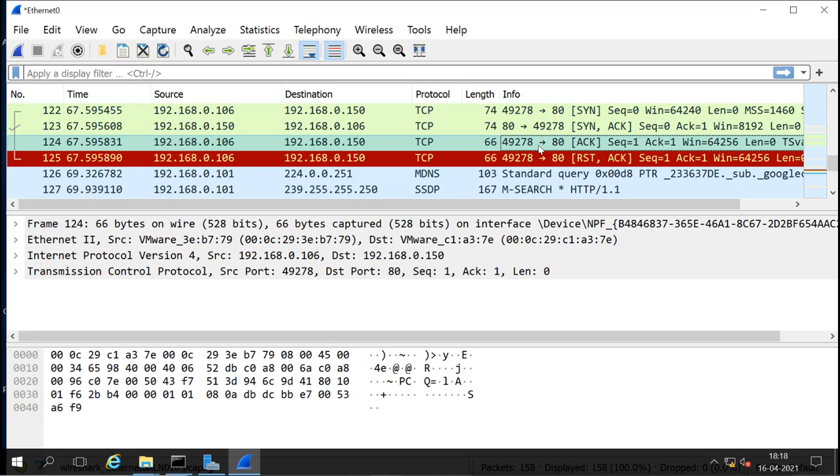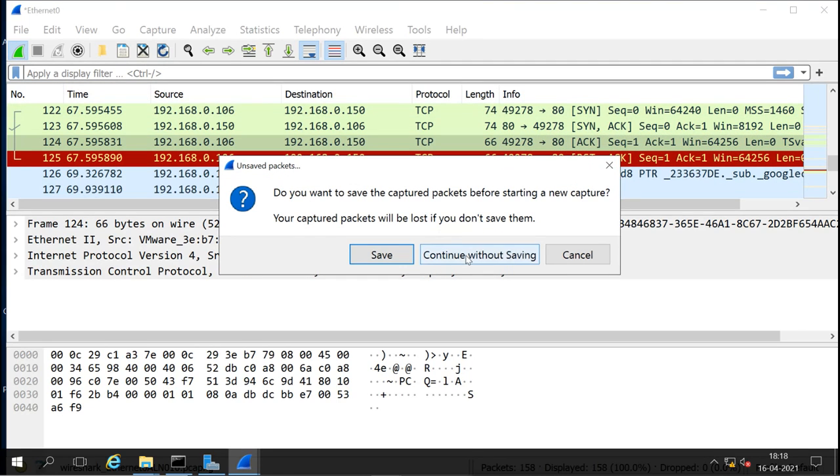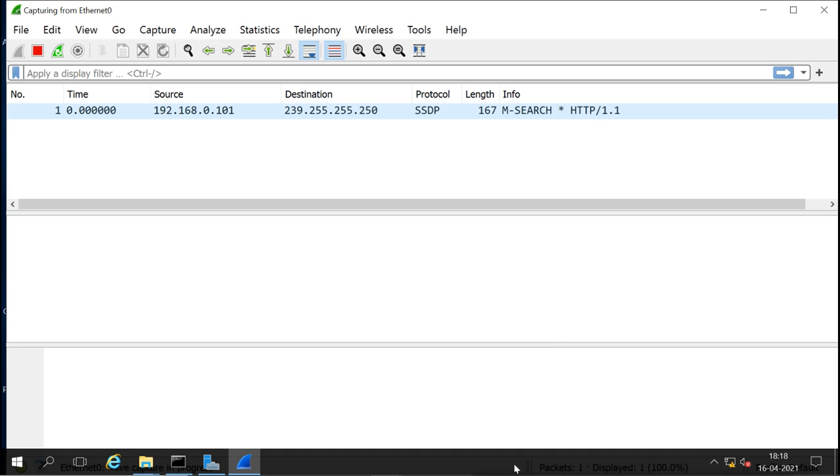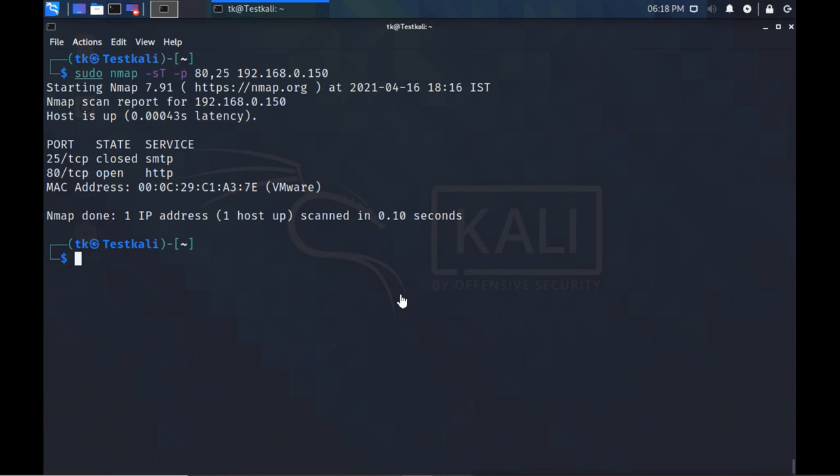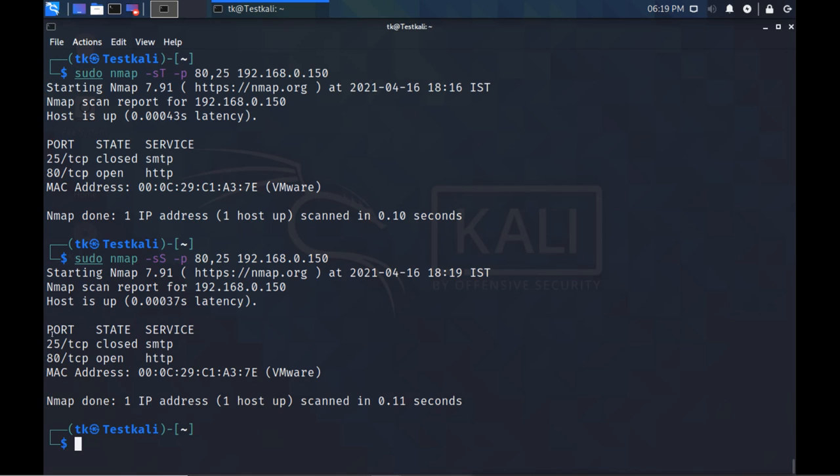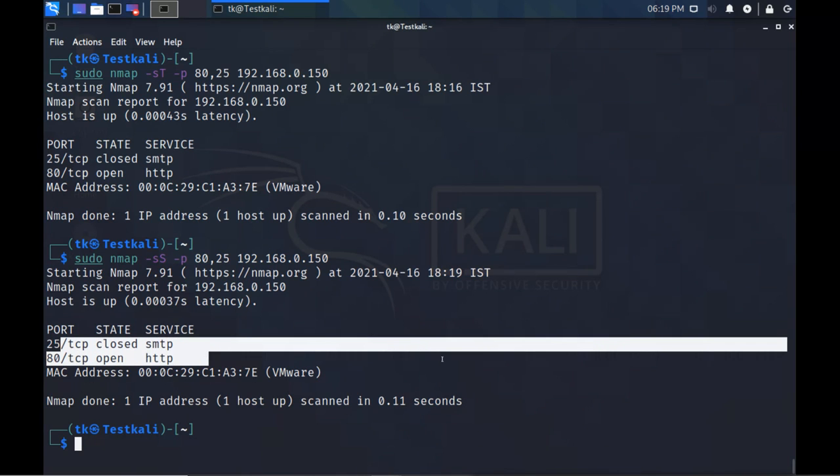Now we'll see how half open works. Both scans show the same result, but the method is different. Let's see that. I will start the capture again without saving it, and then I will do the half open scan. Now we are back to the Linux machine. This time I will do a half open scan with the same port 80 and port 25. Again I get the same result, but the method is different. Now go back to the Windows machine and we'll check what it is doing exactly.